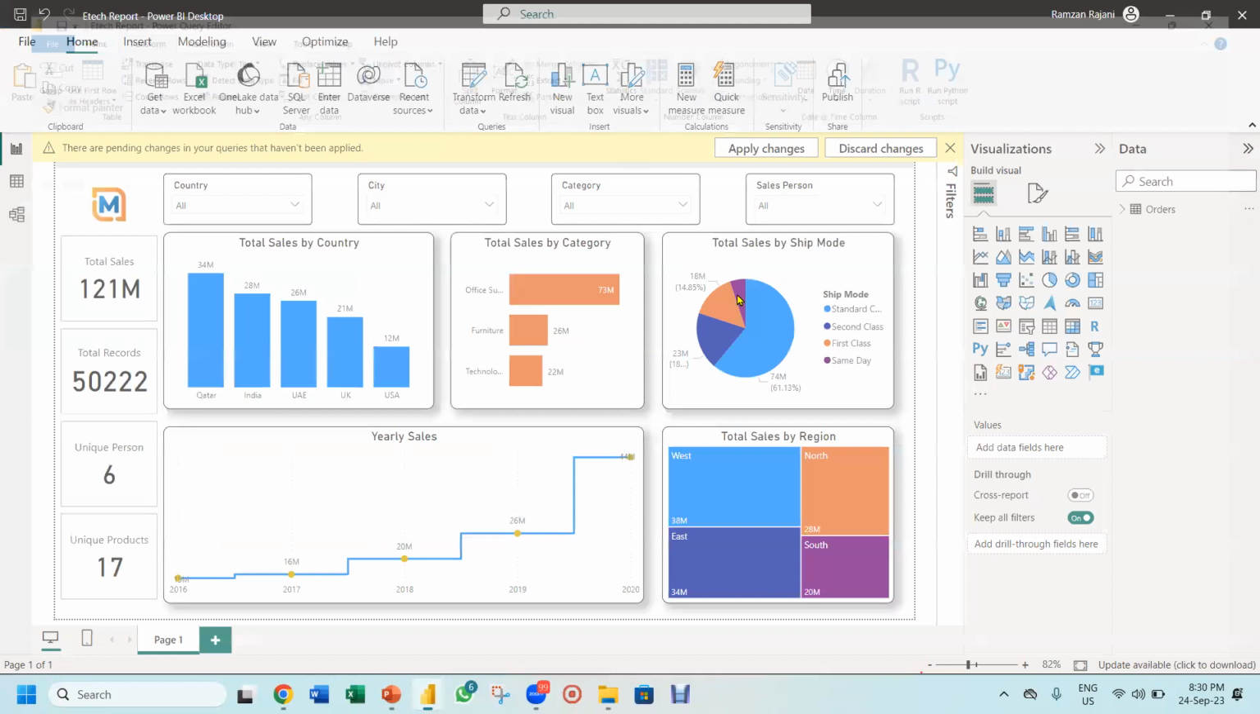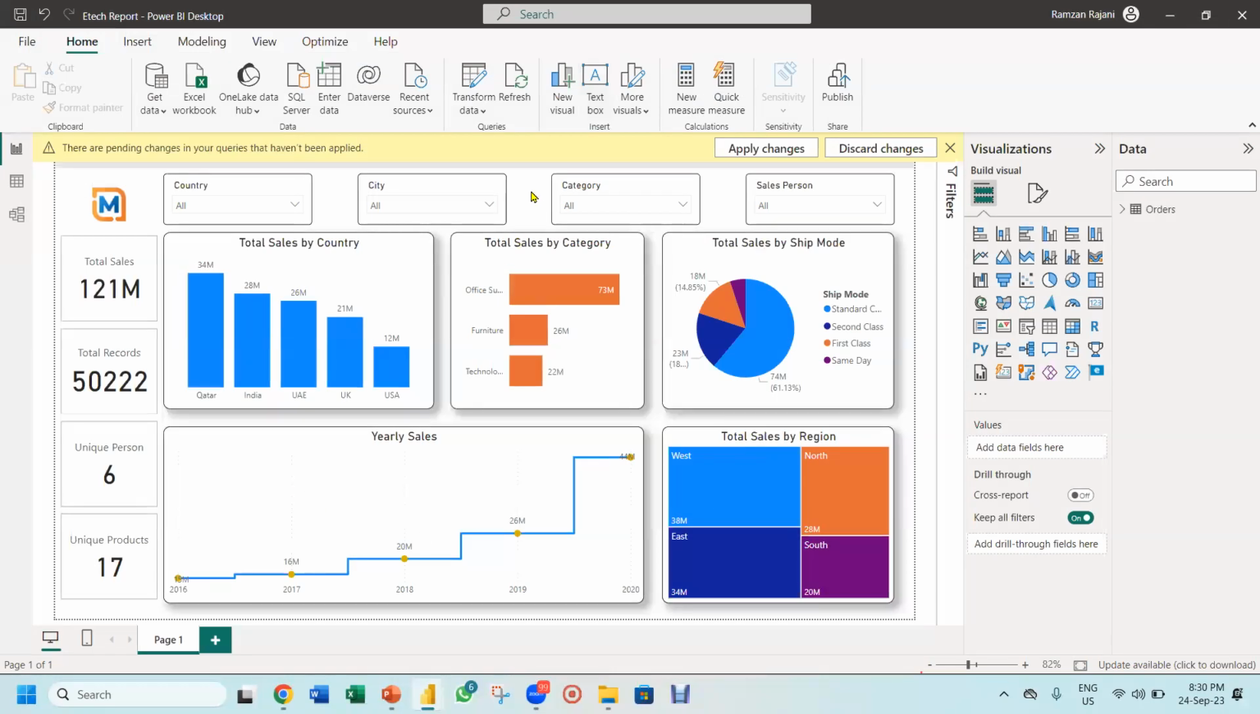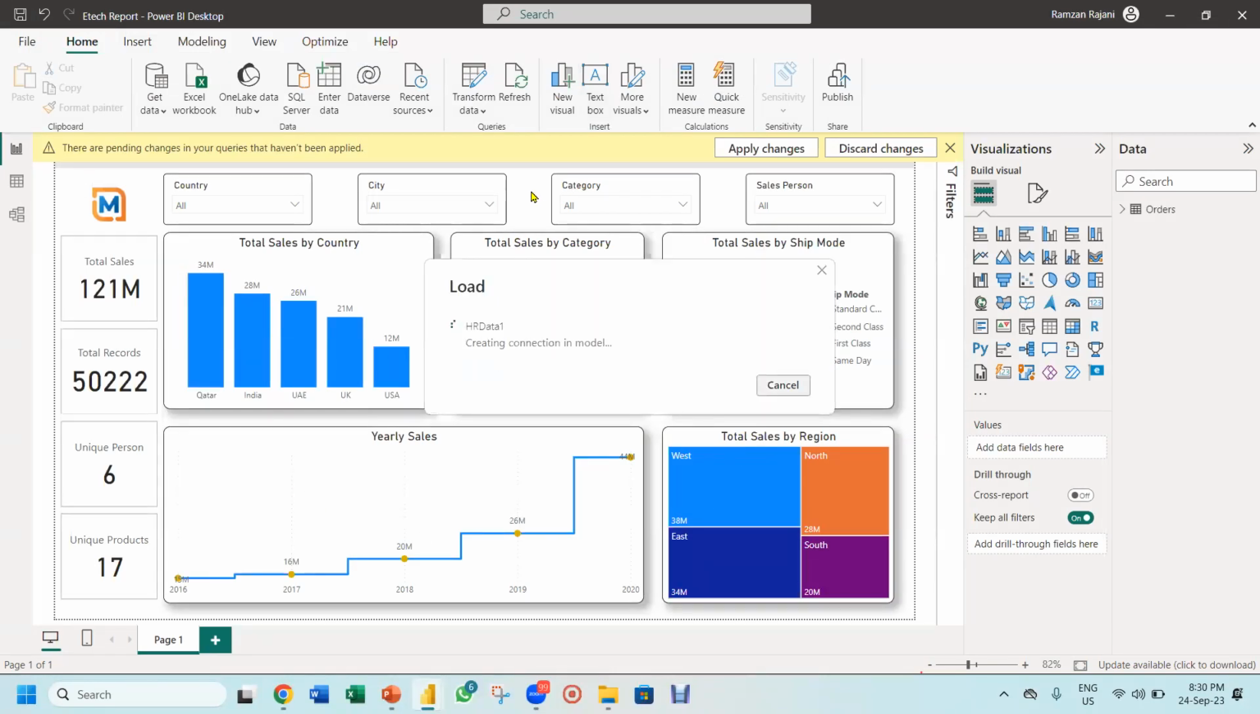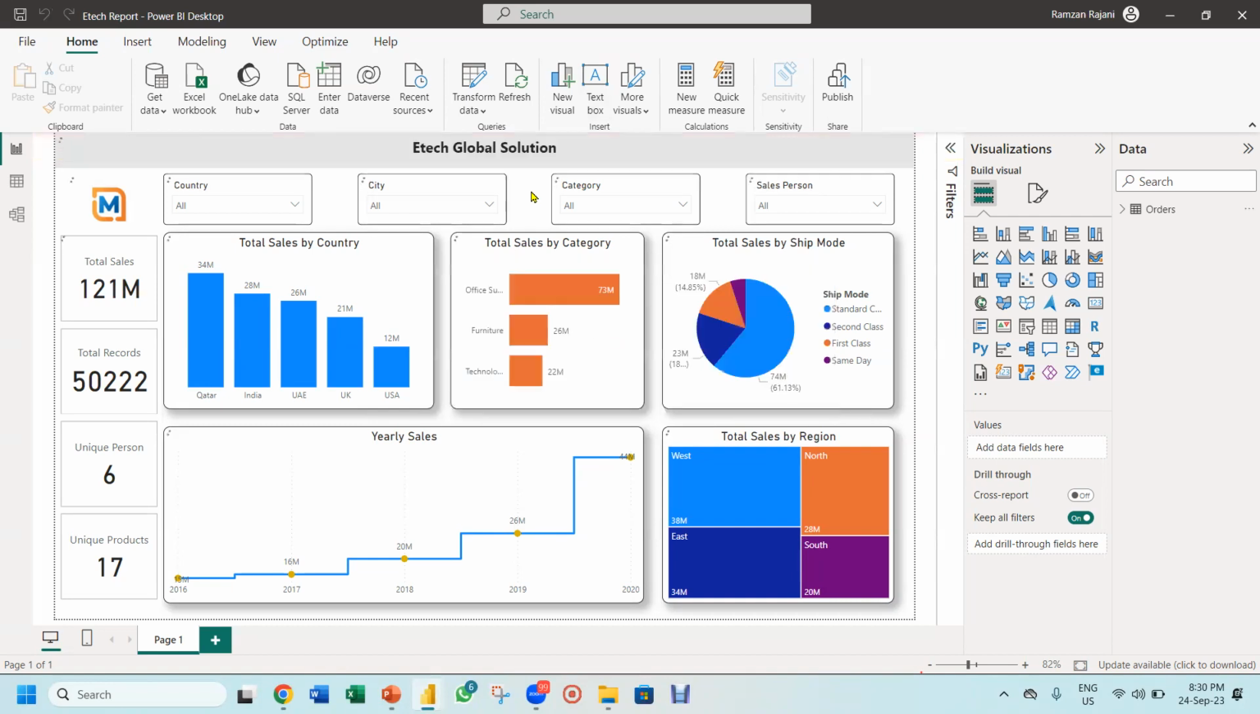So this way I just wanted to show you the editor, what Power Query is, how the screen looks, and how you do small cleaning of data there. Got it? So this was all about this, friends.